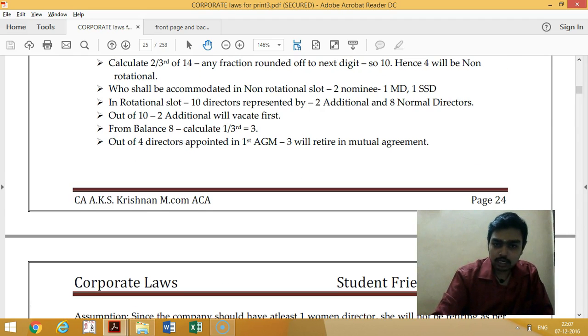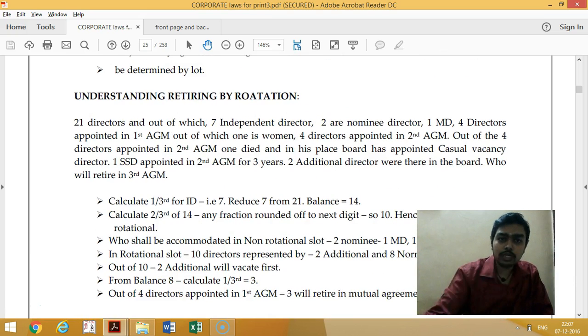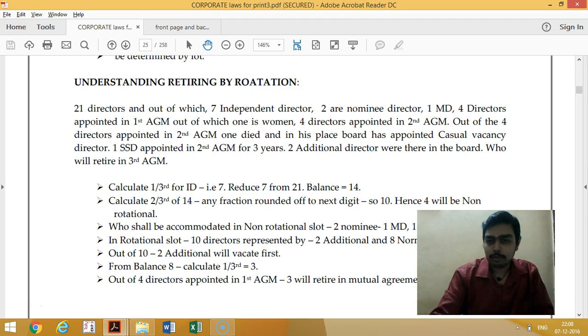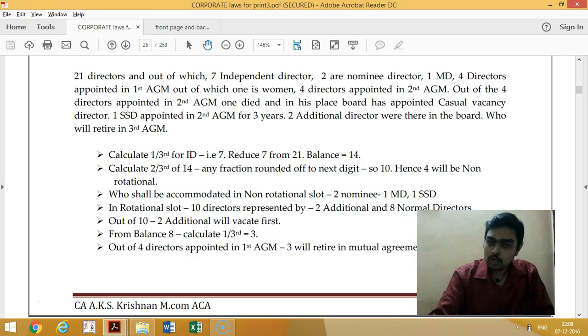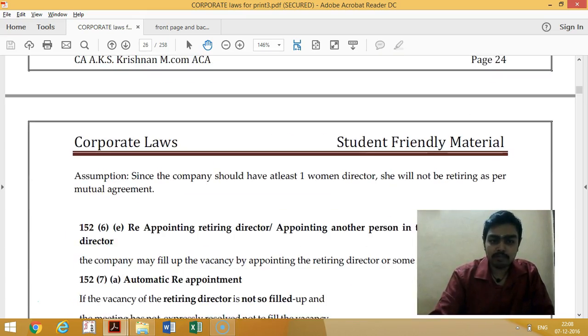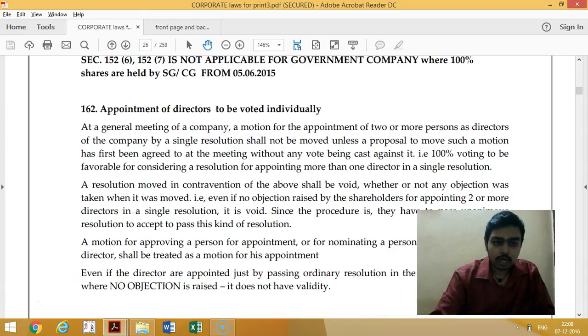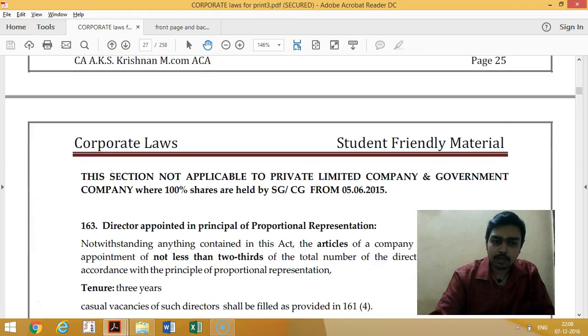And see here how to understand retirement of director by rotation. You cannot find this anywhere else other than this book. See this one question covers independent director, nominee director, MD, AGM, women directors, everything, all covered in one question, which is a practical applicability question. You can even see this question and try to answer it. This is one of the examples which is a highlight of my book, and everything has been given in a practical way.